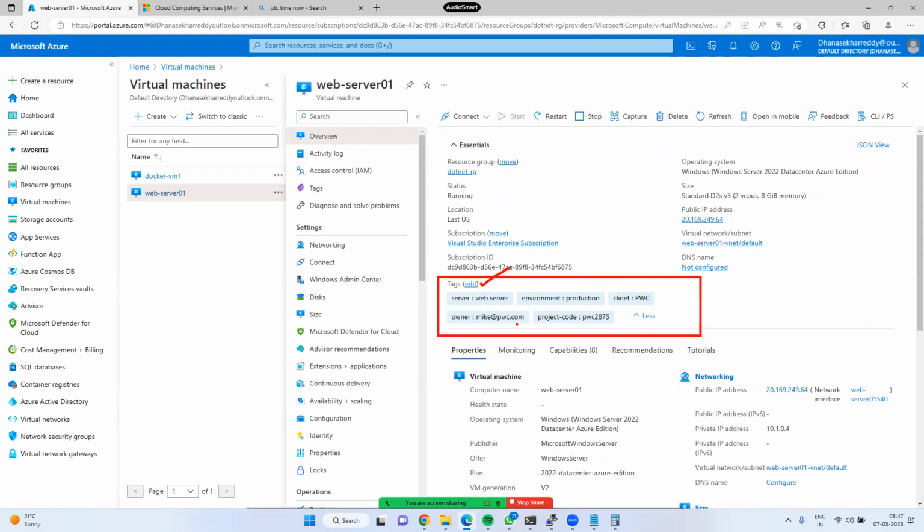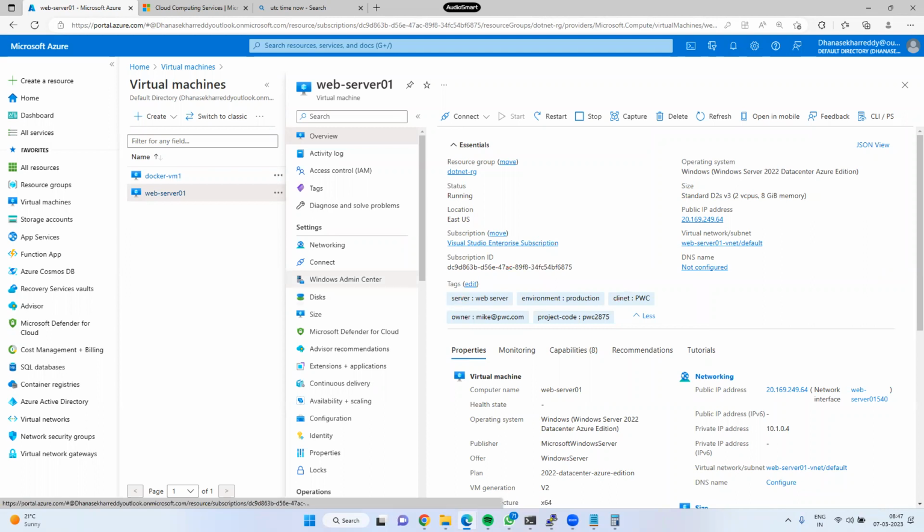Tags. See, these tags: server, web server, environment, production, client, PWC, owner name, this is the project code. By looking at these tags, did you understand something about this server? Yes, right? For this purpose, we will use tags.